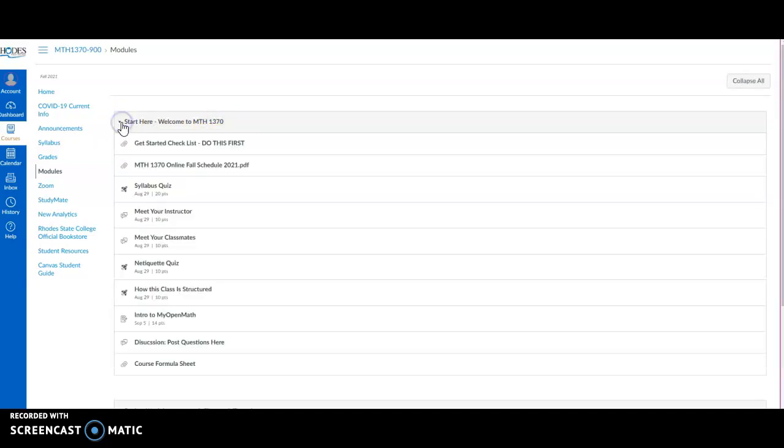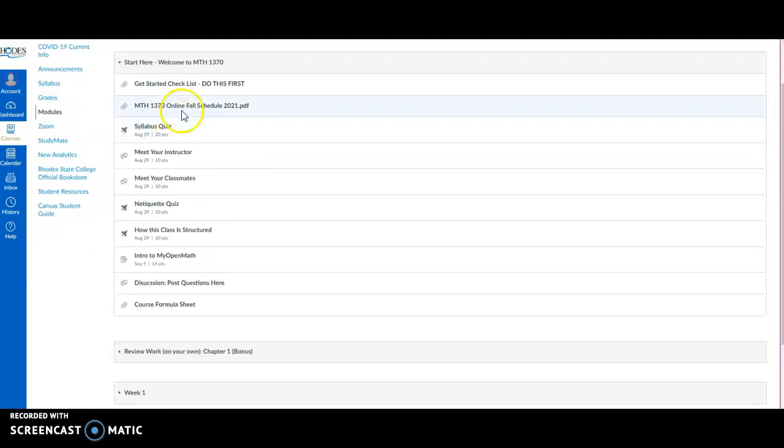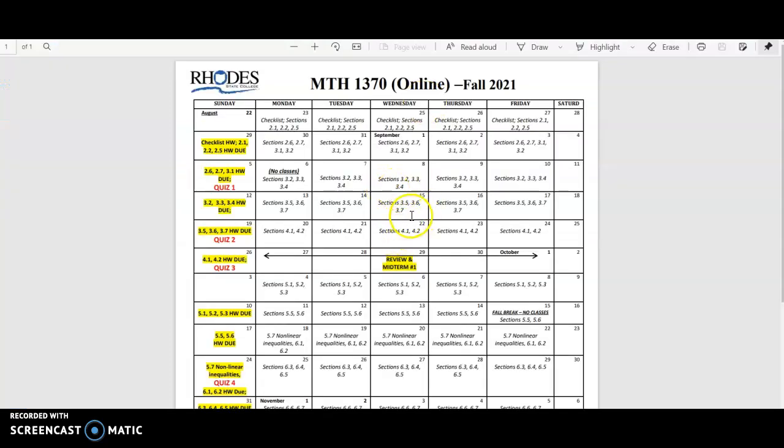But if you open the Start Here module, there's going to be listed here everything that needs to be done. Start this checklist, and it's going to walk you through all these different things that you need to do in the first week. The most important thing in this first week is this schedule. Make sure you print this schedule off. This is going to show you exactly what is due every week. Our due dates are Sunday nights.